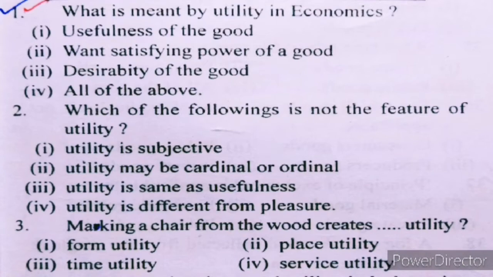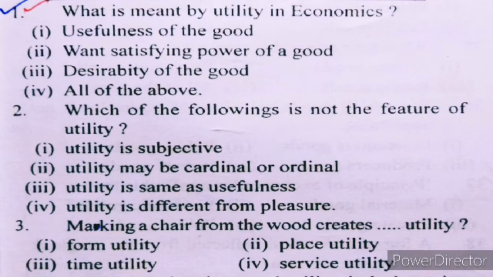III. Utility is same as usefulness. Utility is not same as usefulness, we know. So the answer may be III. Utility is same as usefulness. It is not true.